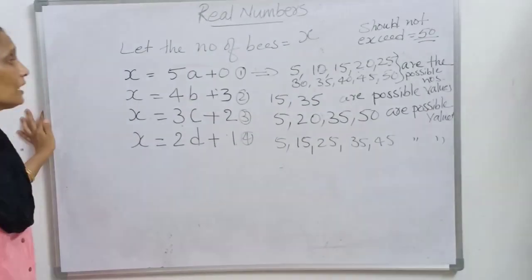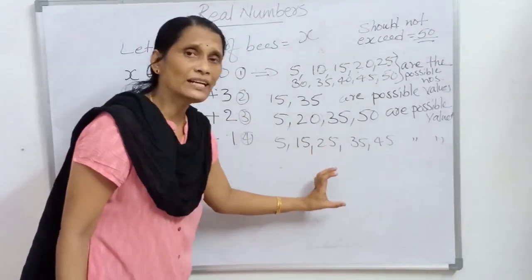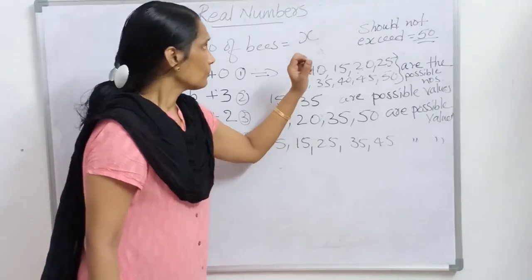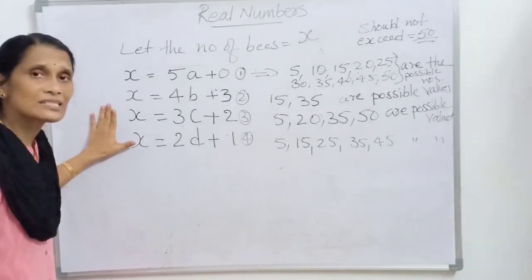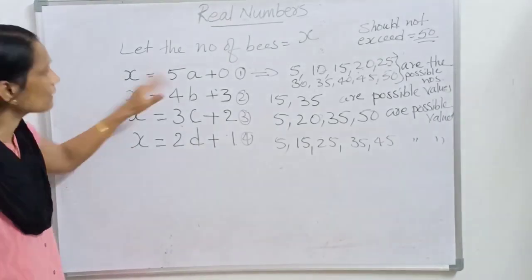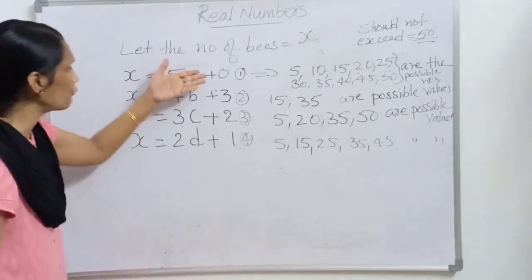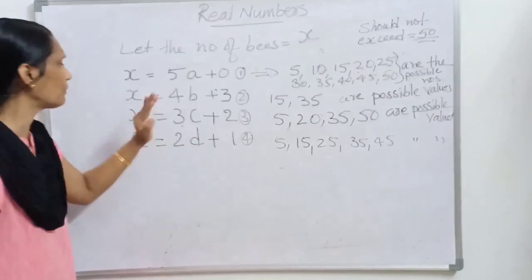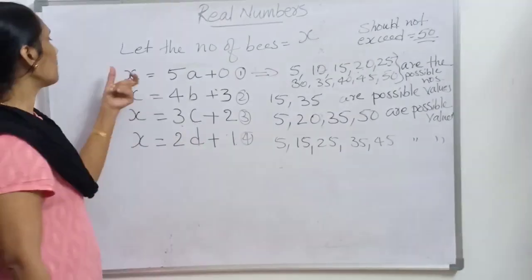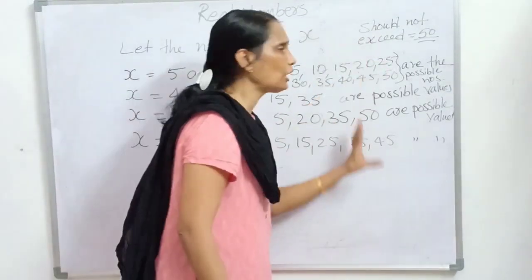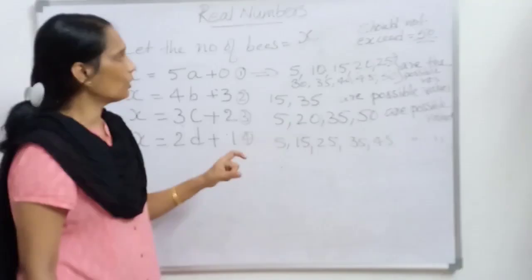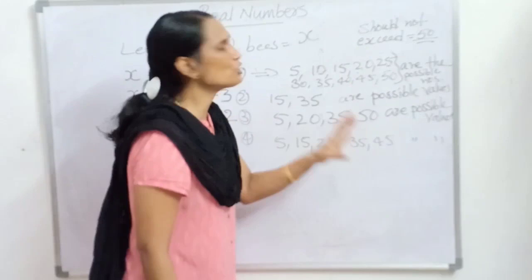Now see, we want a common number because here X is common. The number of bees in the swarm is the same, whatever the condition, whether it may be 5 flowers or 4 flowers or 3 flowers or 2 flowers. So we can find the highest common number.